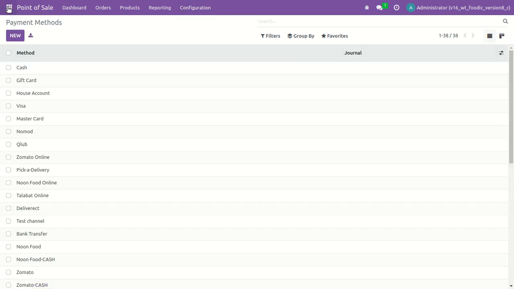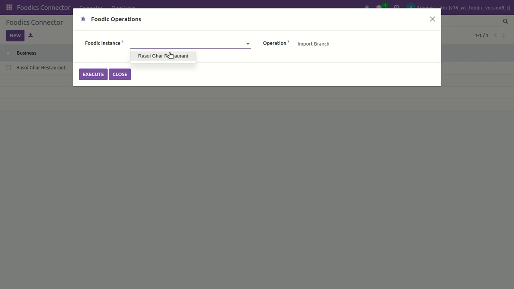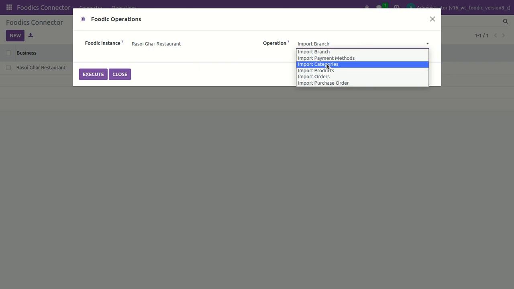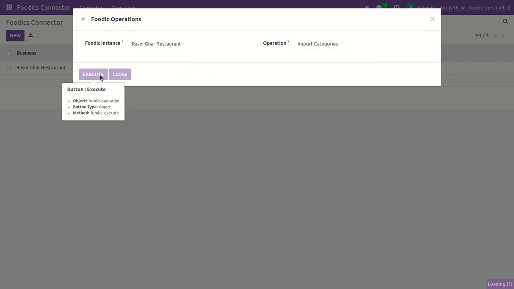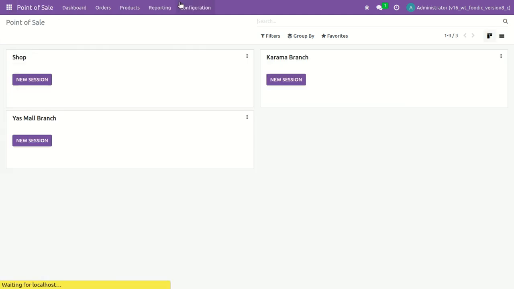Now let's do a third operation, which is product categories. Execute the operations and it will sync each and every product category. You can see it in product categories.